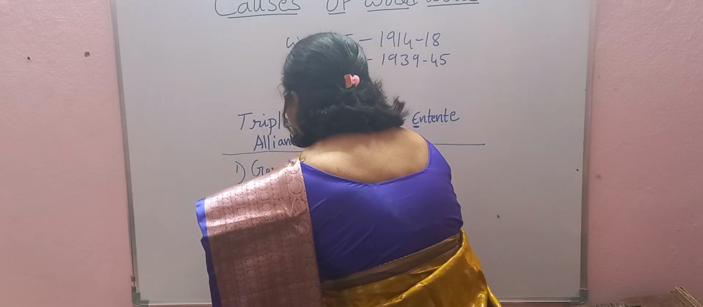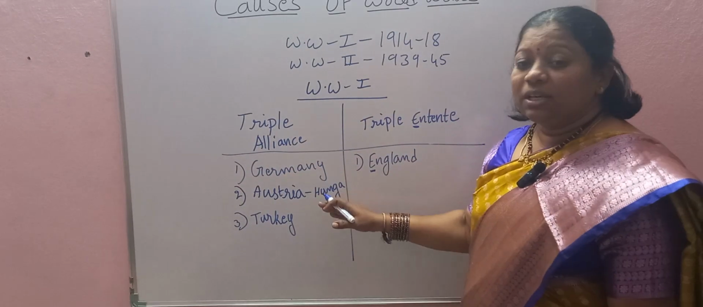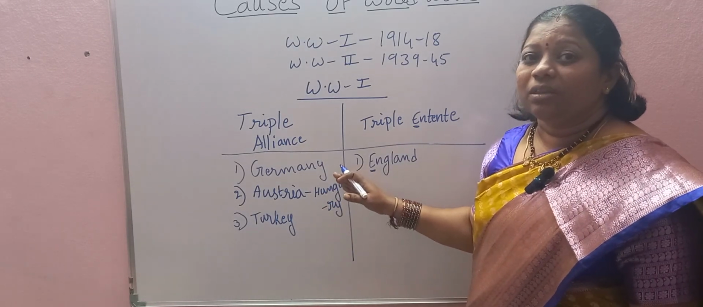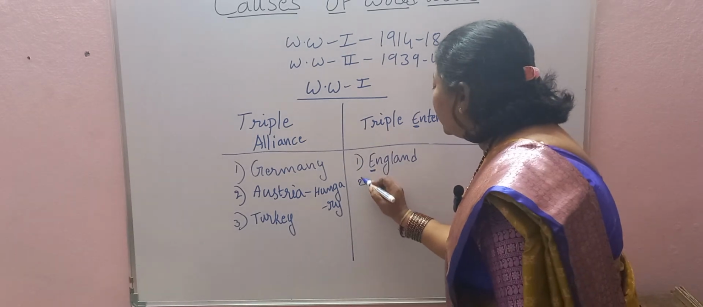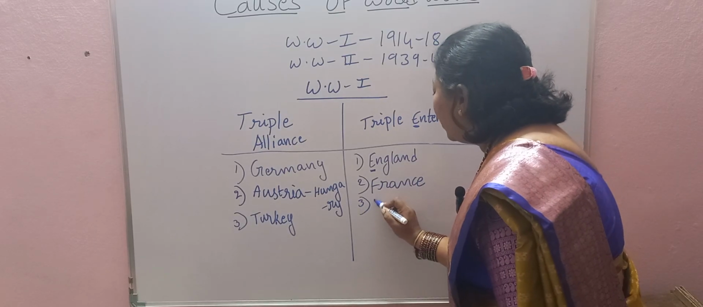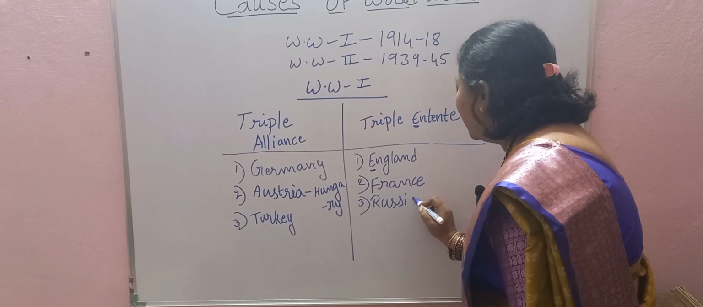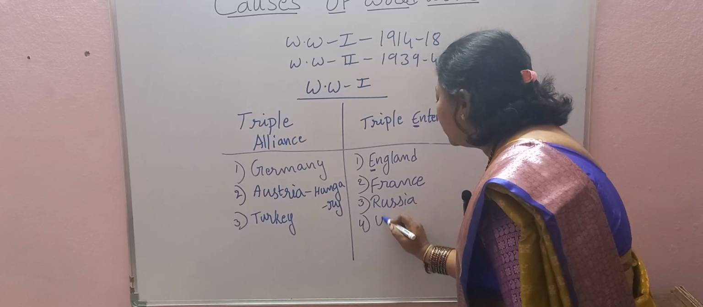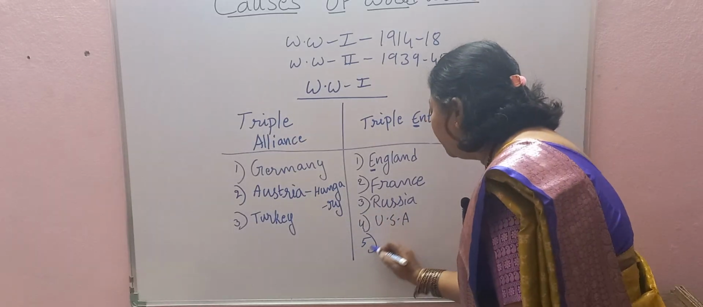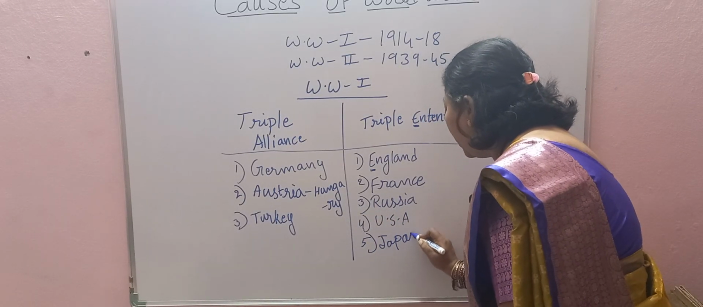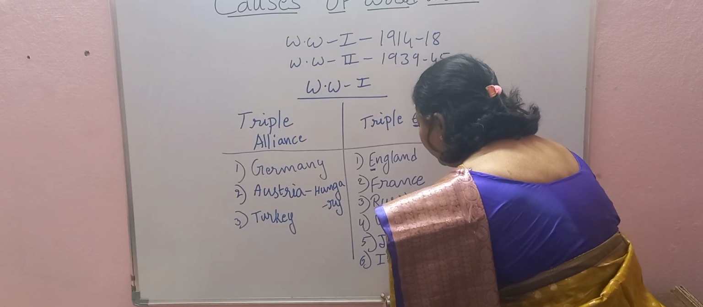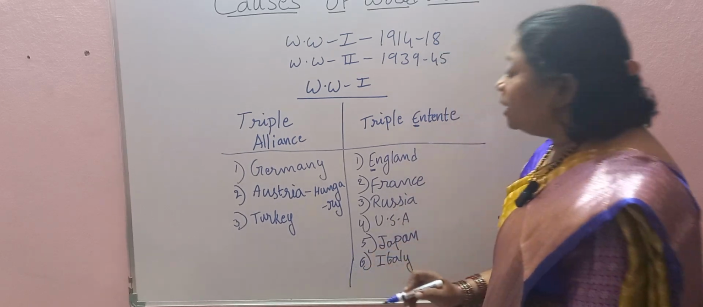So what is the similarity between these three? These were monarchical countries at that time, that means they were under the king's rule. And on the other side, these are other important countries: France, Russia, USA, Japan, and Italy. So these are the countries which took part on behalf of Triple Entente in World War I.